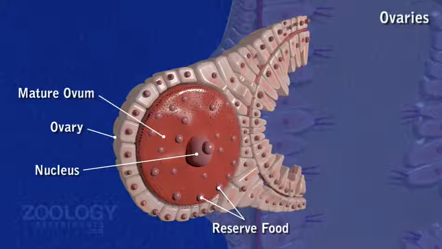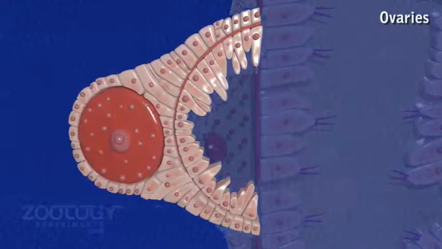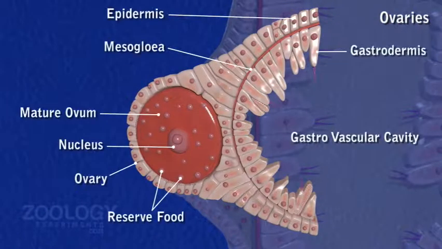As a result, the oocyte increases greatly in size. It undergoes two maturation divisions resulting in the production of two polar bodies and reduction of chromosomes to the haploid number. The mature egg or ovum is a large spherical mass full of yolk granules.